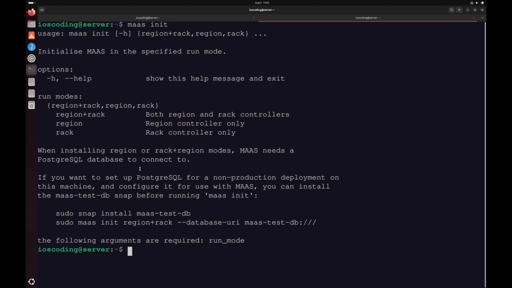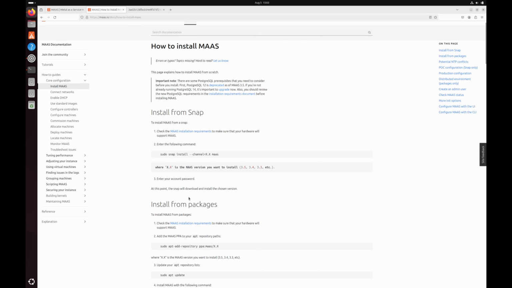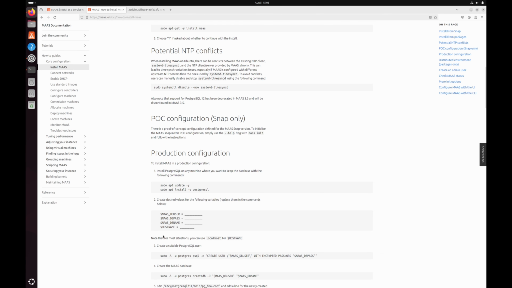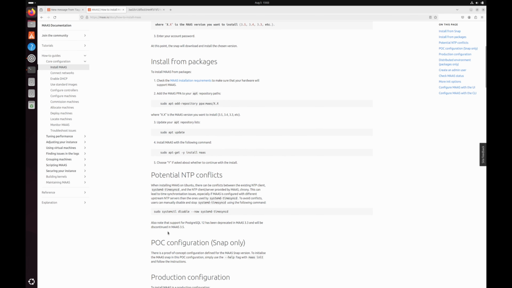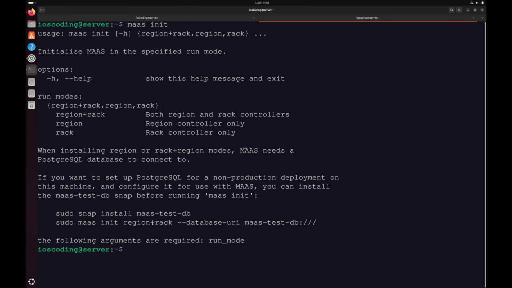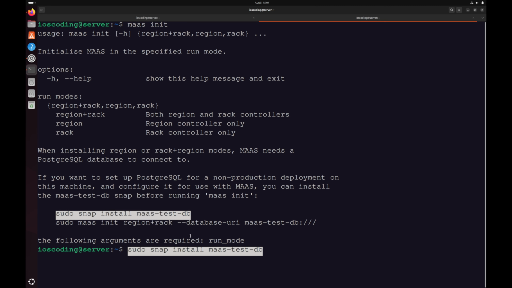Another thing we have to do is, if you haven't set up the database as per the instructions shown here, MAAS also lets you test things in a non-production environment by providing a test database. That is exactly what we will use in our case. So if we go back to the command line, you can see that we can install a test database using this command. So I will just paste the command here, then hit enter.